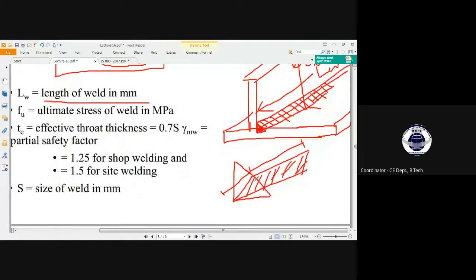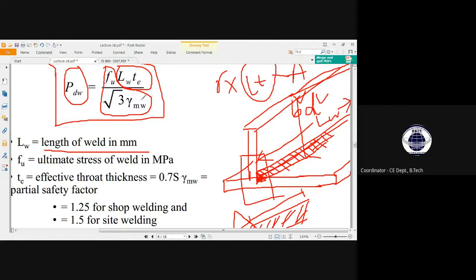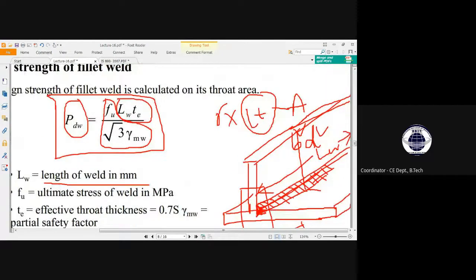So can you just imagine that drawing which I have tried to draw here? It might not be that proper. So I would like to ask you, can you just imagine that? So that hypotenuse part of the triangle from this visual into that length will be the areal approach of evaluating the design strength of fillet weld.